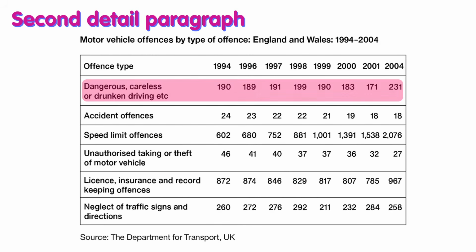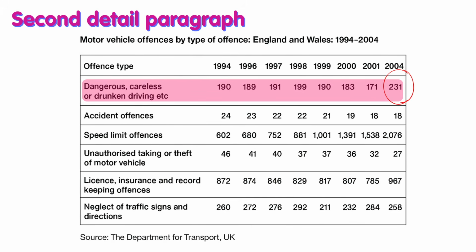So I start with dangerous, careless, or drunken driving, because it is the fourth main type of offenses in England and Wales, right? And as you can see, from 1994 the number dropped, all right, to 177, but in 2004 it reached 231, and this 231 is the highest point in all this 10-year period.